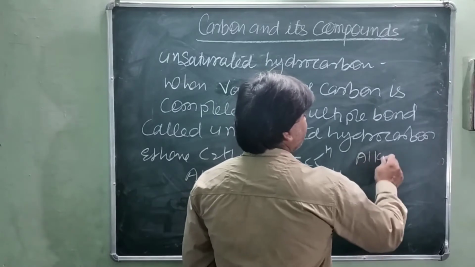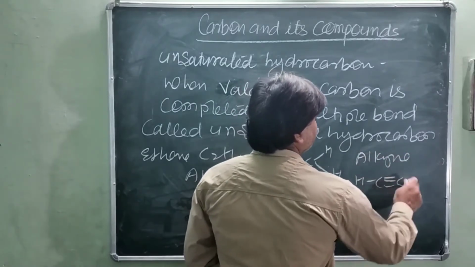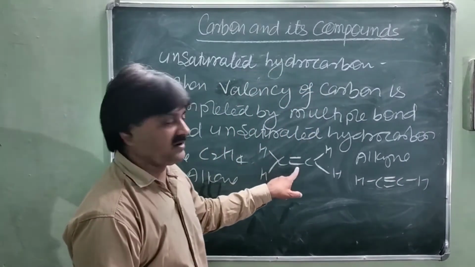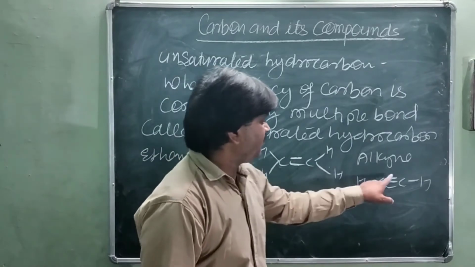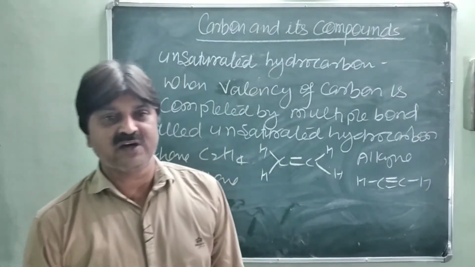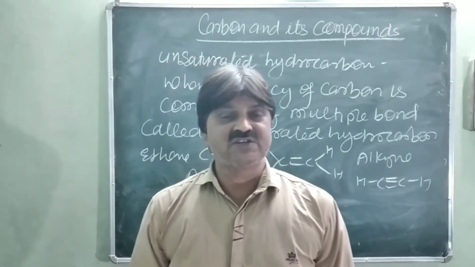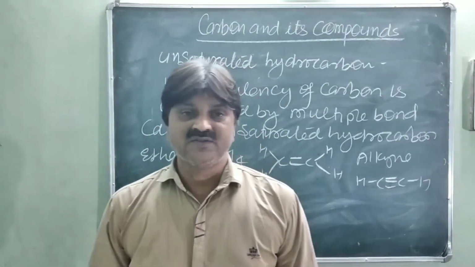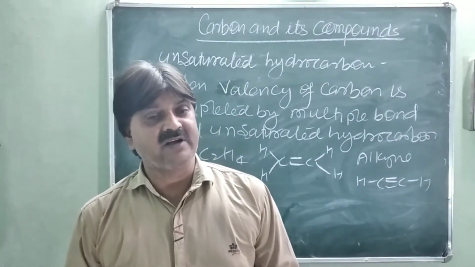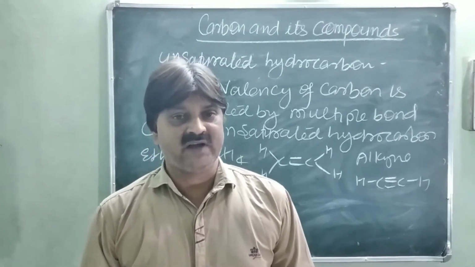Another example is alkyne, ethyne, acetylene, HC≡CH. You can see the valency of carbon is completed by a triple bond. So alkenes and alkynes are examples of unsaturated hydrocarbons. When all four valencies are completed by single bonds, it is a saturated hydrocarbon, and when valency is completed by multiple bonds, meaning more than one bond, it is called an unsaturated hydrocarbon.